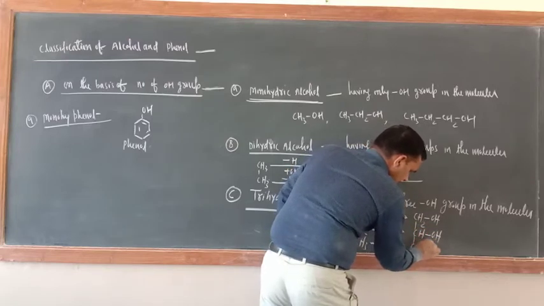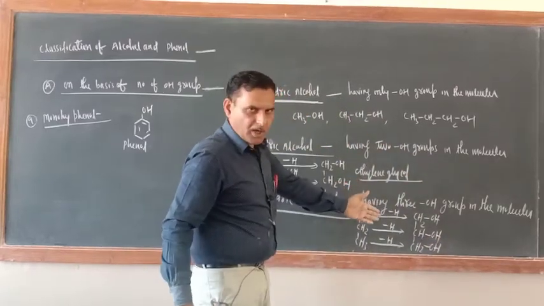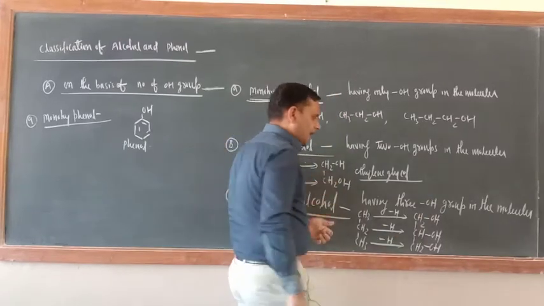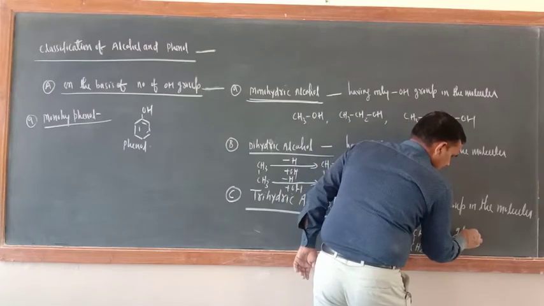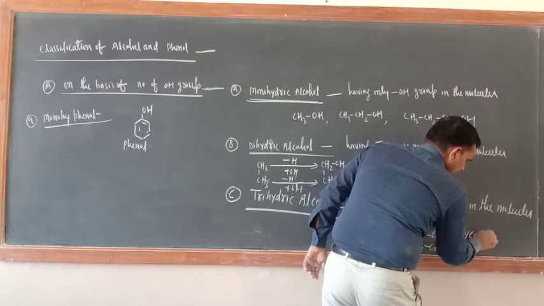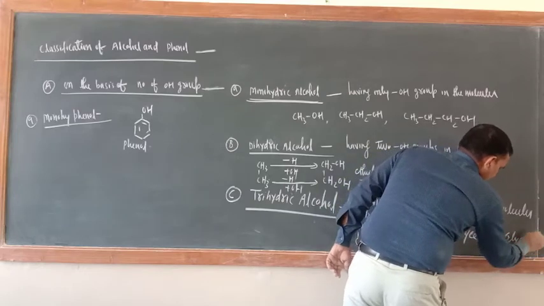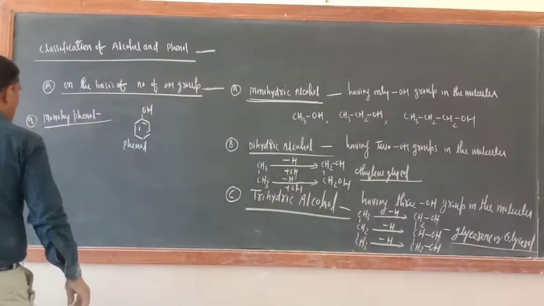Here also what is there? CH2OH. Just see here. Trihydric alcohol or not? 3 OH group is there or not? So this is ethylene glycol and this is glycerine. What is this one? Glycerine or glycerol. Common name.